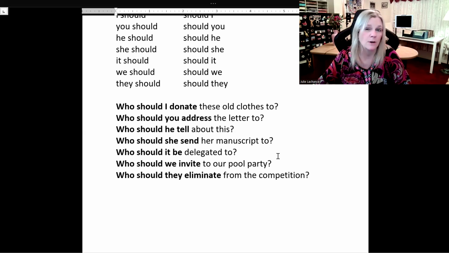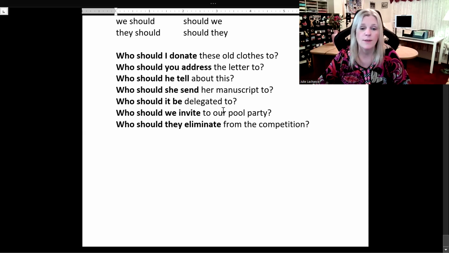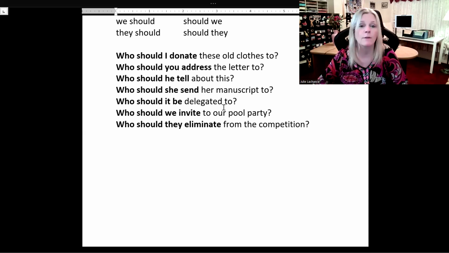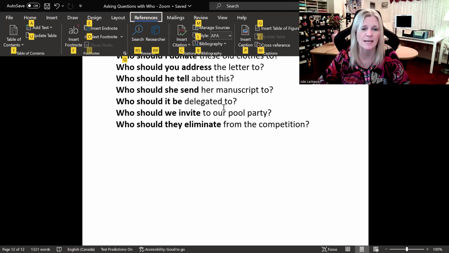So let's look at the verb form using should. Donate, address, tell, send, be, invite, eliminate. All in the simple form when using should. So easy. Learn it once and keep repeating. So that's it. That's all we have for this lesson. Asking questions with...